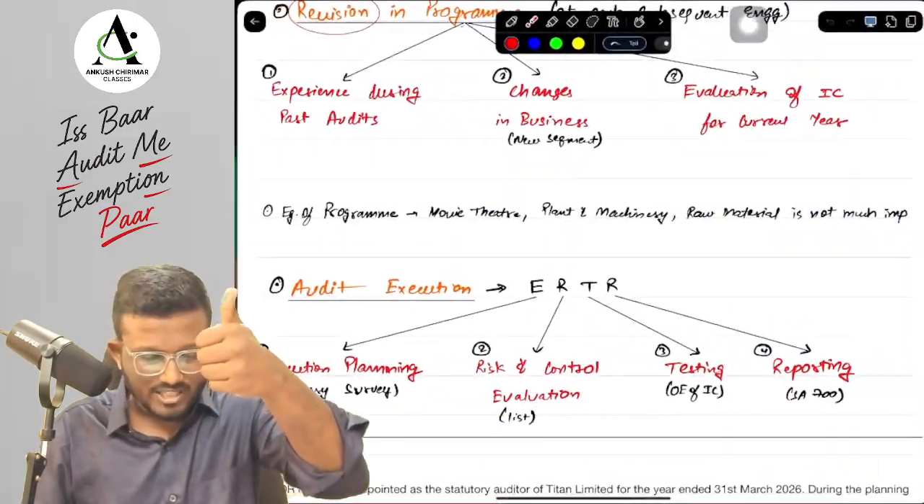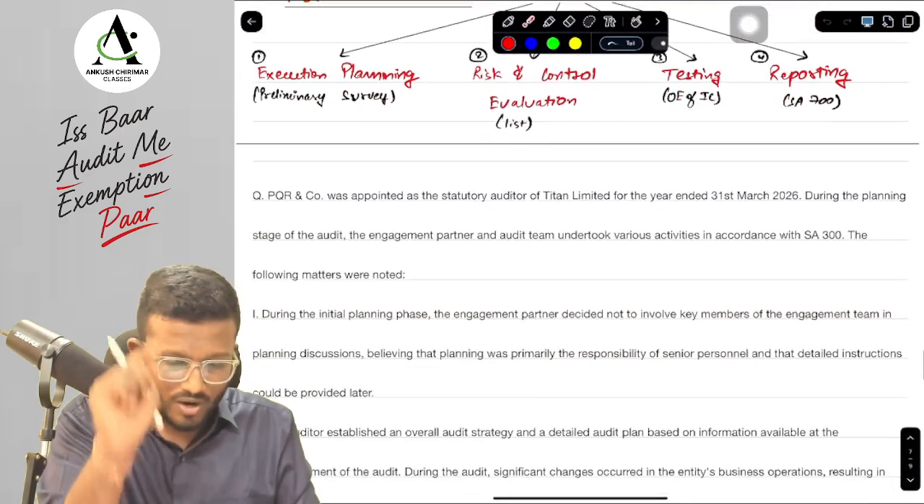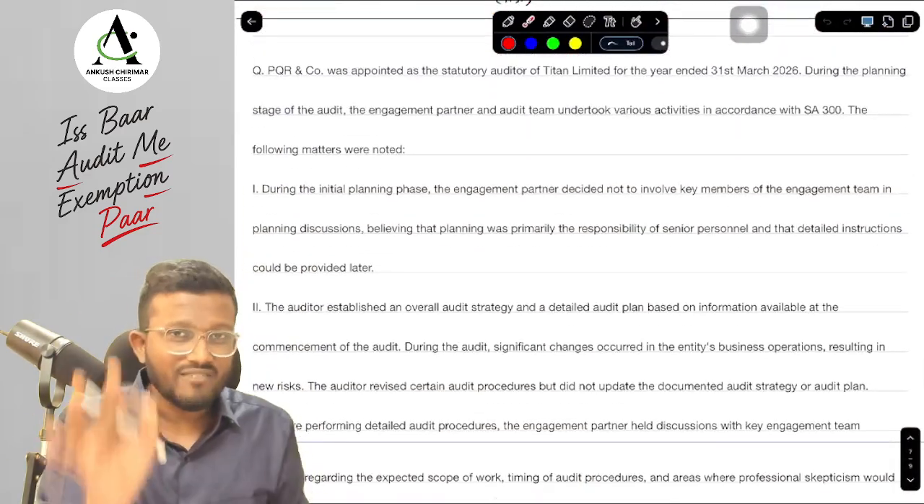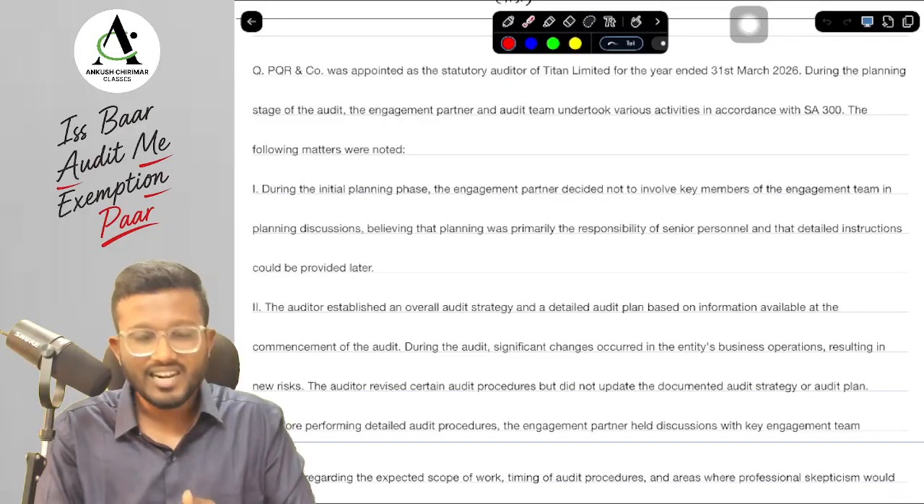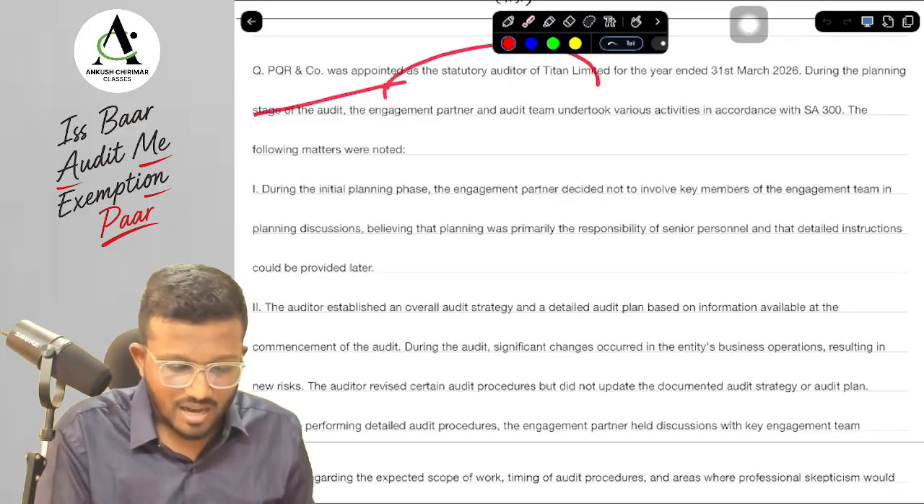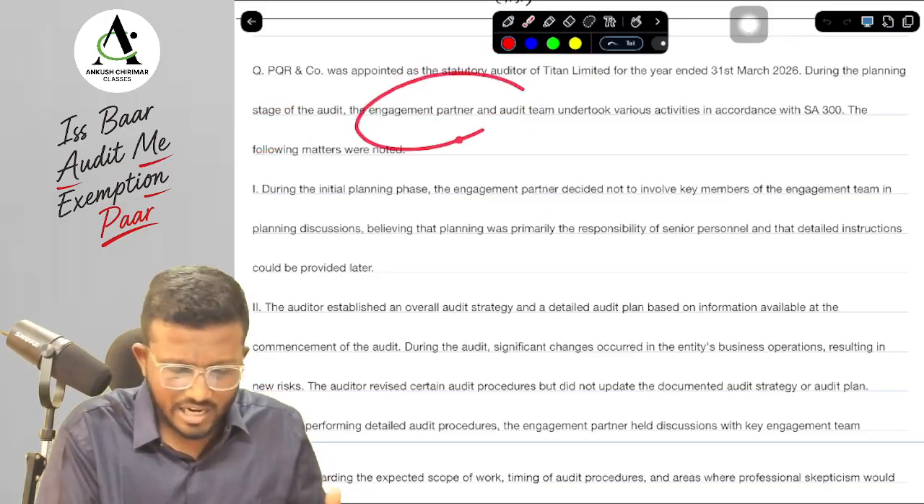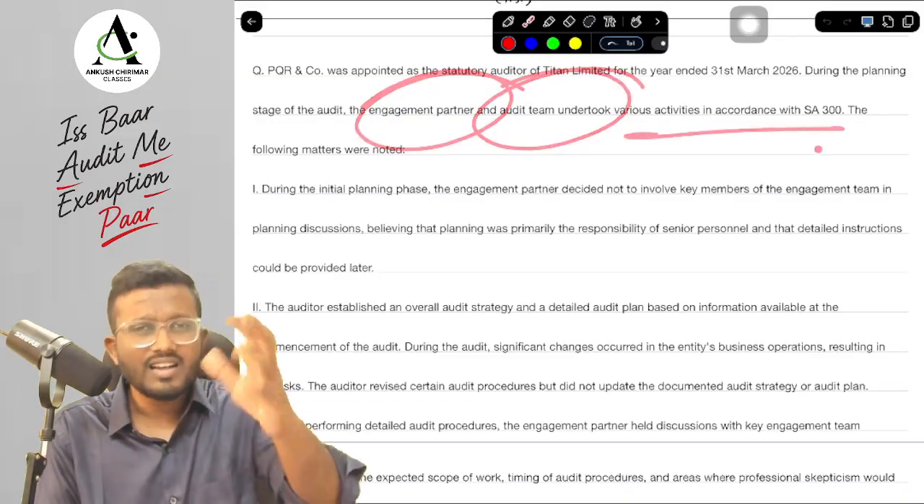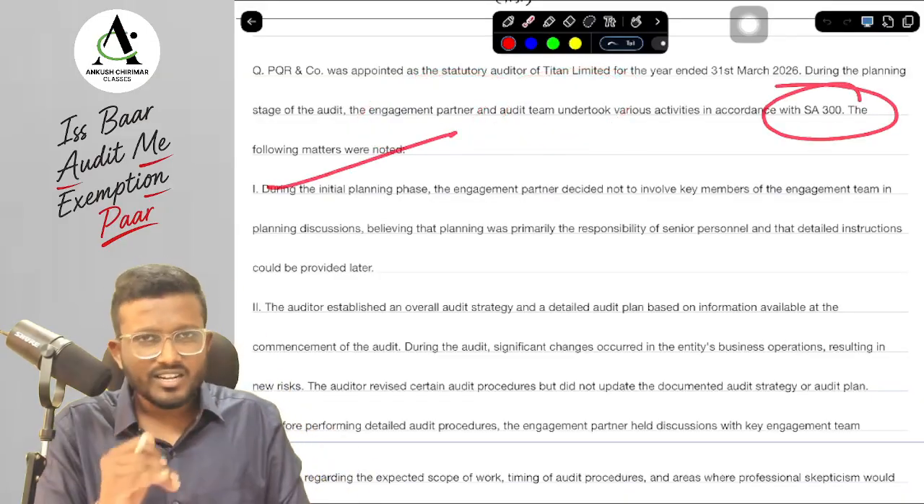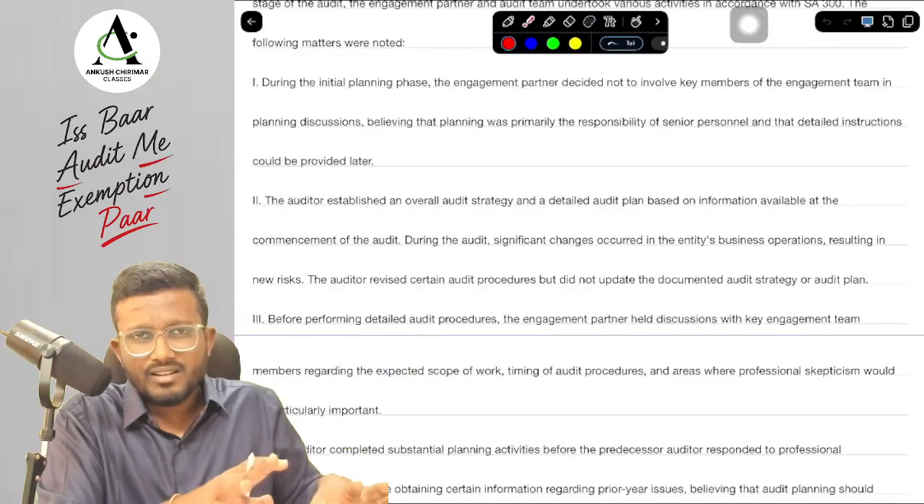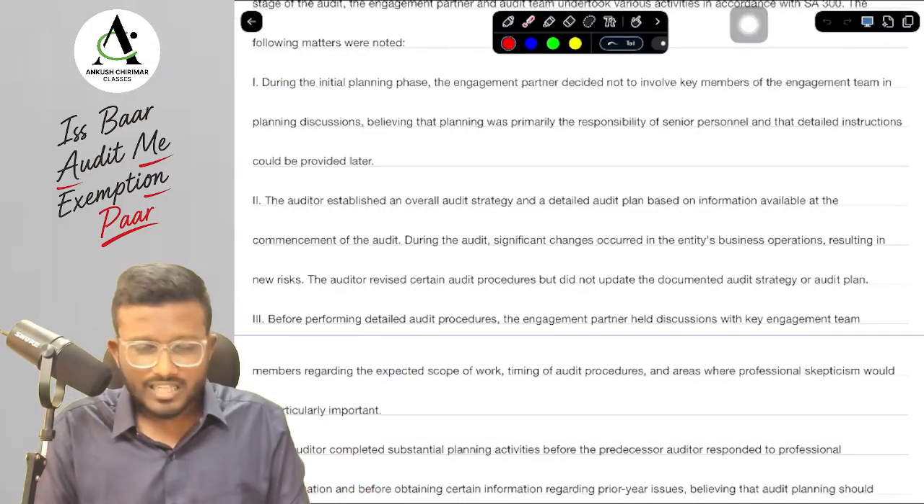Okay, yes sir, let's do an MCQ, and you have to answer me in the comment box. Whoever gives the answer correctly with an explanation, I will give a heart so that the students understand this is the correct answer. So the question is, PQR was appointed as statutory auditor of this particular entity, and during the planning stage, the engagement partner and audit team took various activities under SA 300, and these matters were noted. You have to identify which has complied with the SA 300 and which is a non-compliance as per SA 300.